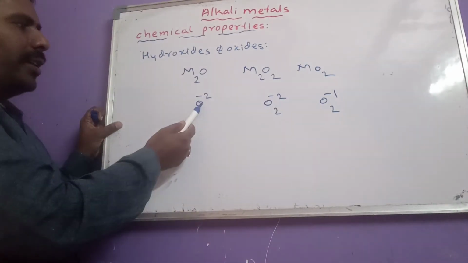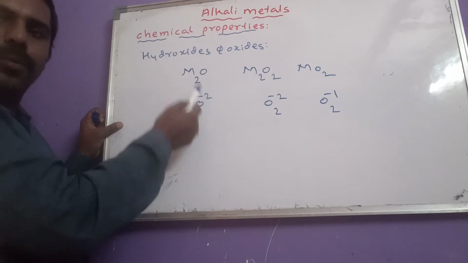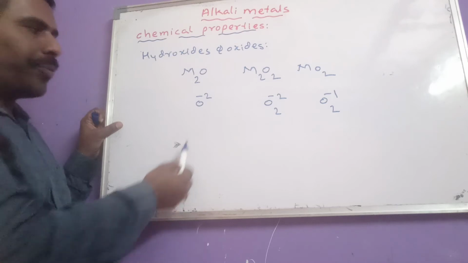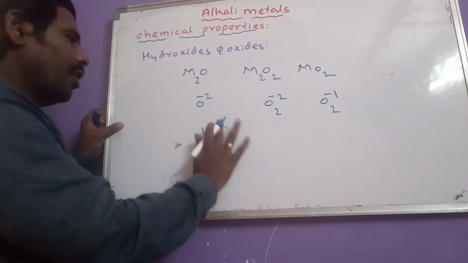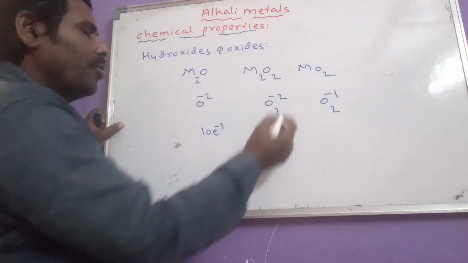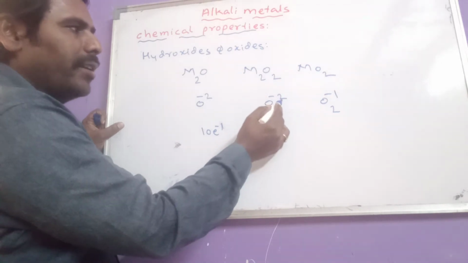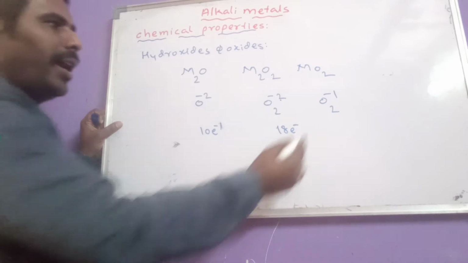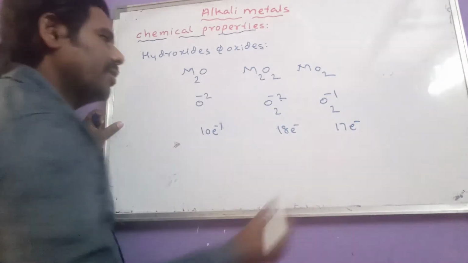Now here, 8 plus 2, 10 electrons are there. Minus 2 means a gain of 2 electrons. Oxygen atomic number is 8. So the number of electrons in O minus 2 is 10 electrons. And in O2 minus 2, O2 means 16, minus 2 means gain of 2 electrons, so 18 electrons are there. And in superoxide, 17 electrons are present.